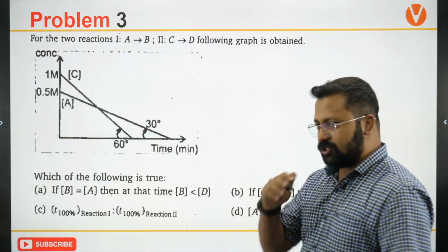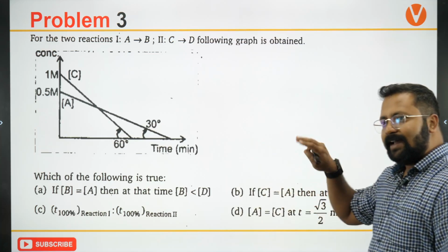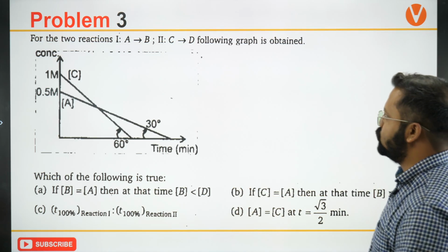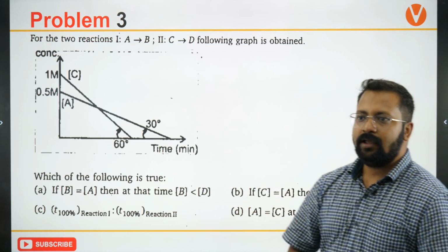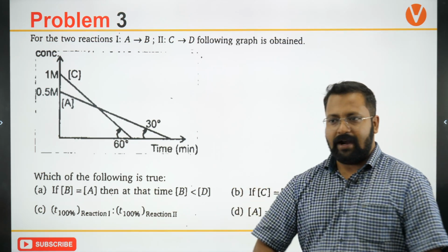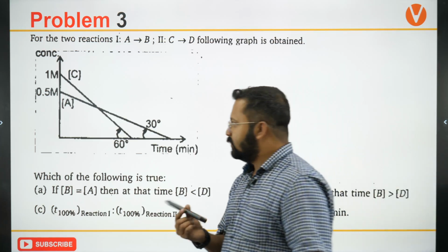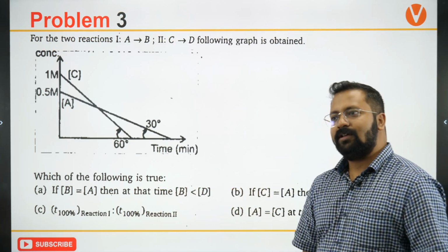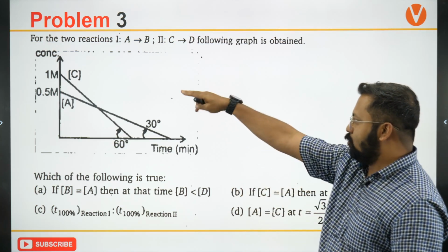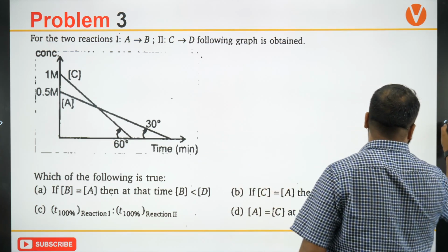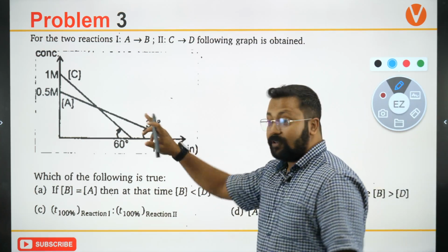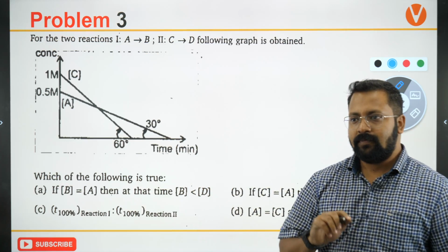Let's take the next question. Okay, next question is slightly challenging. देख लीजिए पहले question. Please do try to solve this. There are two reactions, and if you can see the change in concentration versus time, this is written for what kind of a reaction? ये ग्राफ किस तरह के रिएक्शन के लिए मिलता है?